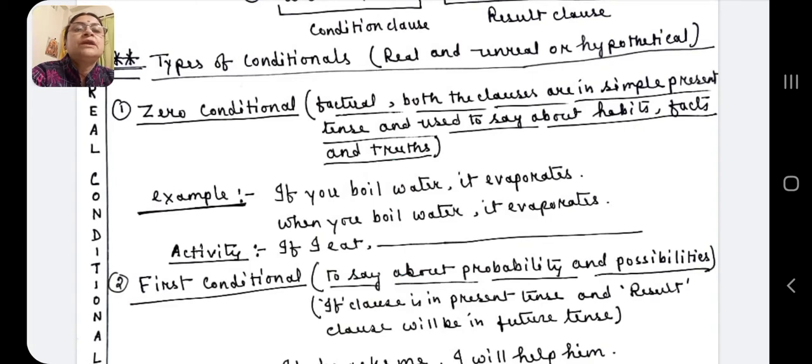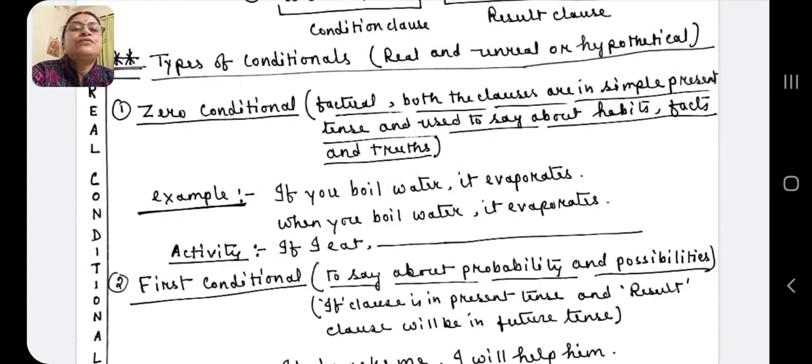For example, if you boil water, it evaporates. It's a fact, so this is a zero conditional. When you boil water, it evaporates. So it's a zero conditional. Now, I am asking you, what will be the answer for this sentence? If I say to convert it into zero conditional: if I eat, kindly try to solve it. I'll ask you at the end.